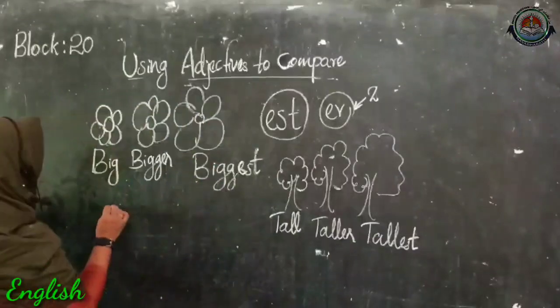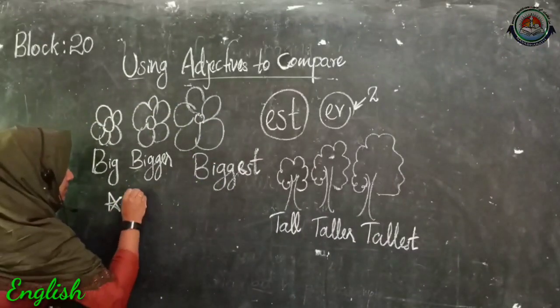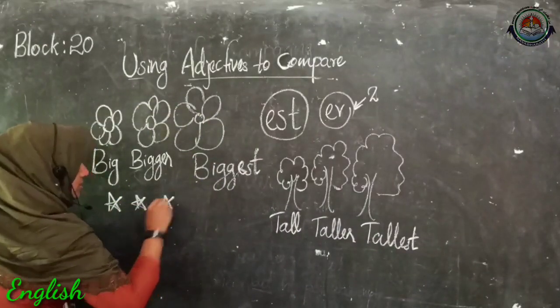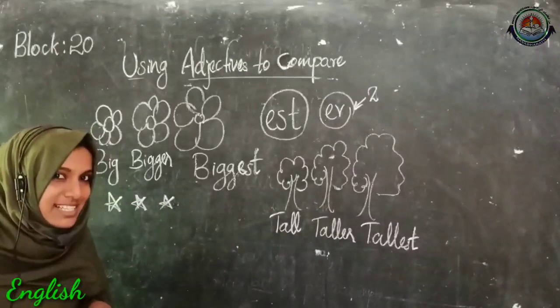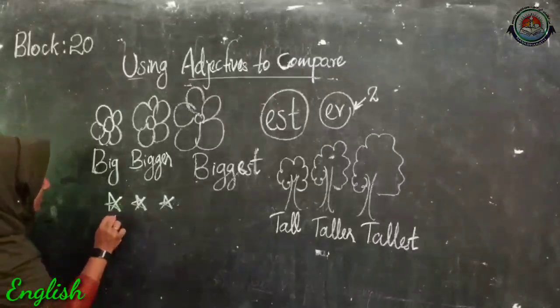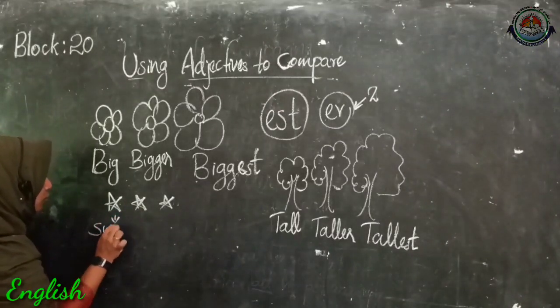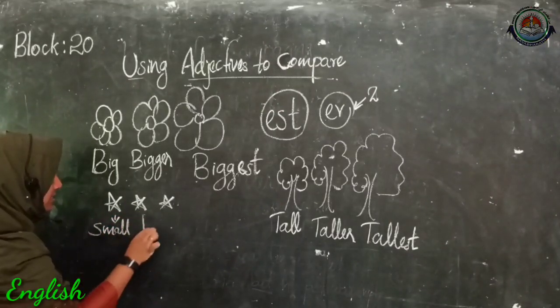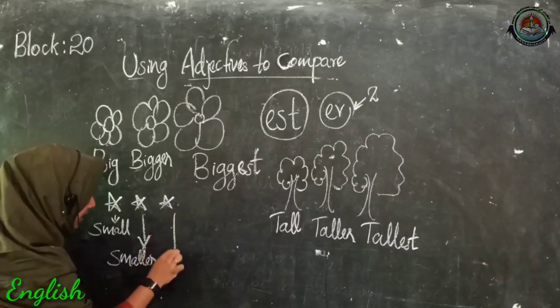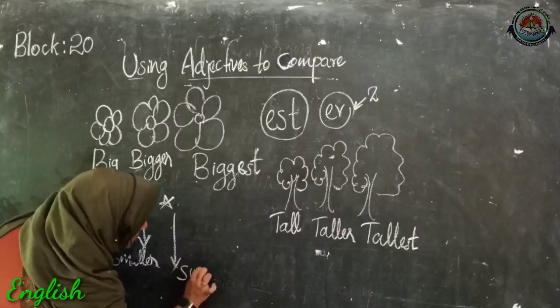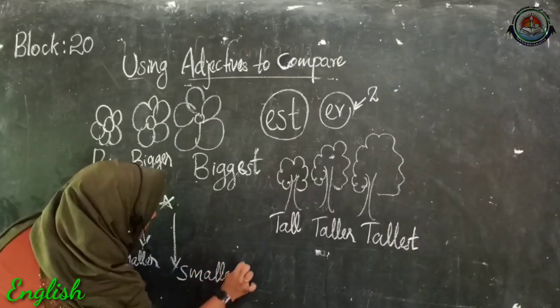If in the case of a star, then how can you compare these three stars? Yes, this is small, then this is smaller, and the last one, it is smallest.